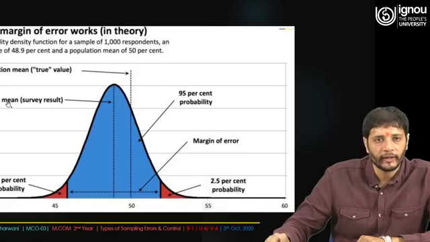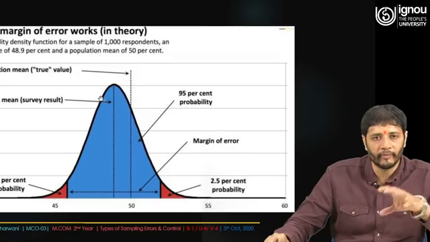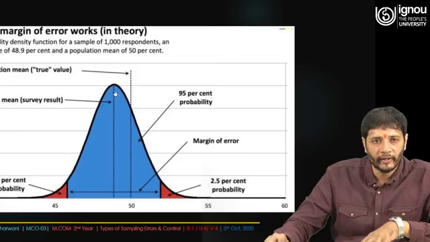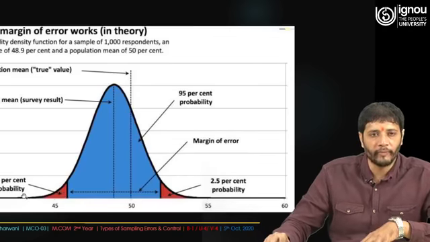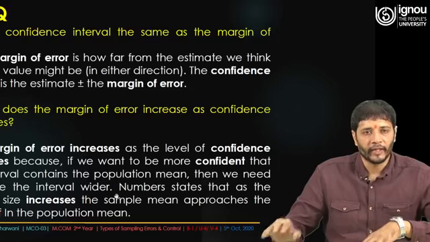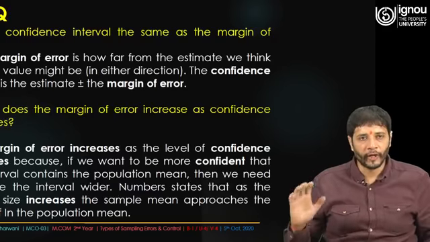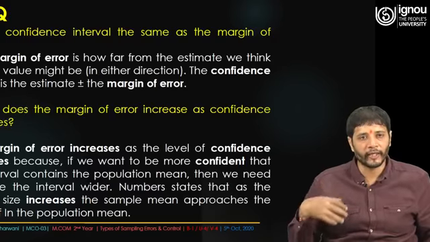Then the simple sample mean is the survey result. Your sample is somewhat smaller compared to the population, and this is the sample mean of this graph. Then 95% probability is there, then the margin of error, and there is a possibility of 2.5% probability on each side.